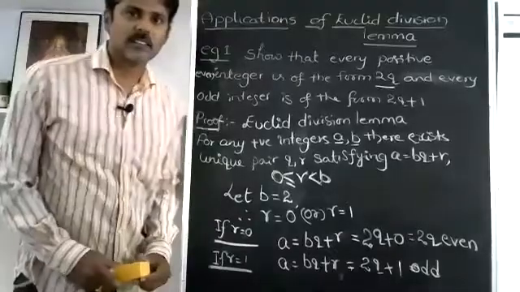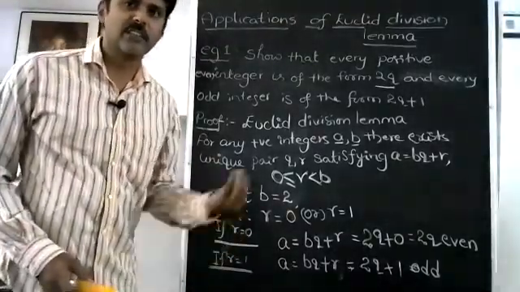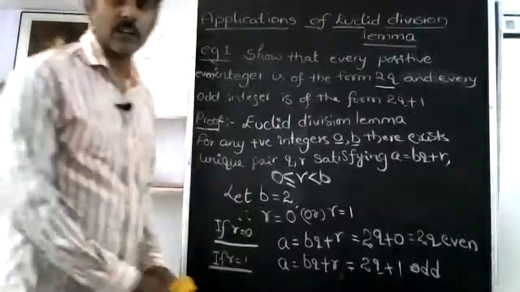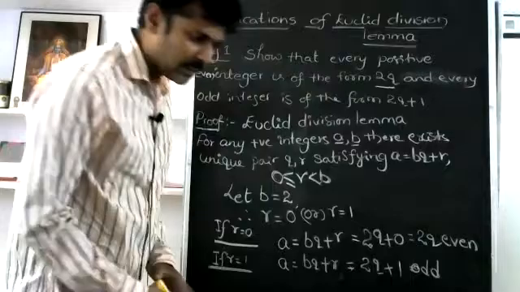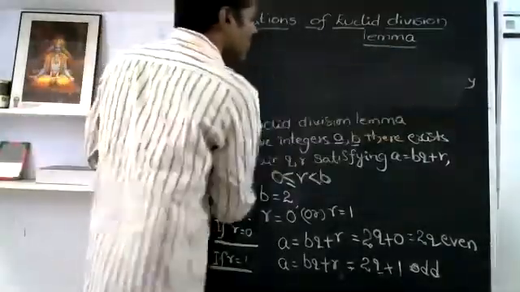So we'll continue. This is the first: proving a number as an even integer is in the form of 2q and an odd integer is in the form of 2q plus 1. We'll move on to the next problem like this only.